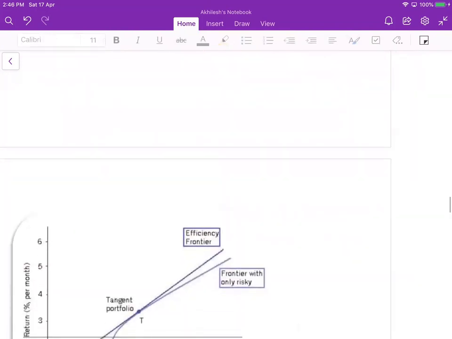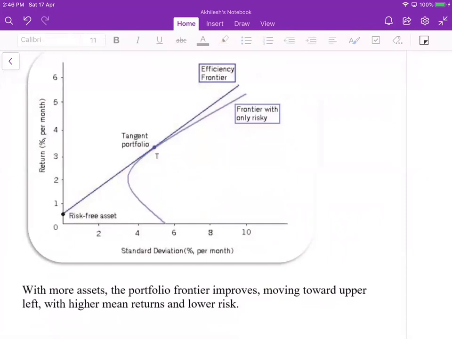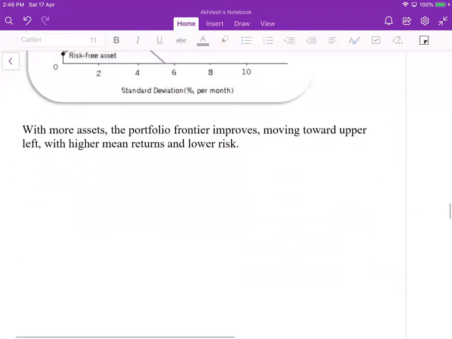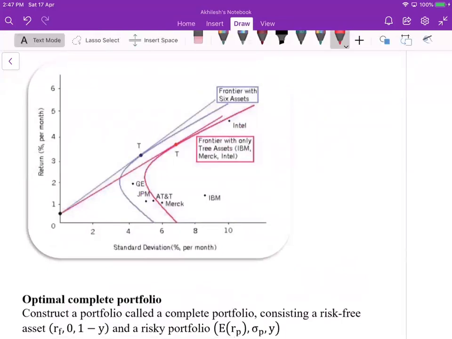Okay, so when more assets are added, the portfolio frontier moves upward and to the left, which means it improves. When more assets are added, the portfolio frontier improves, meaning the return to risk ratio increases.